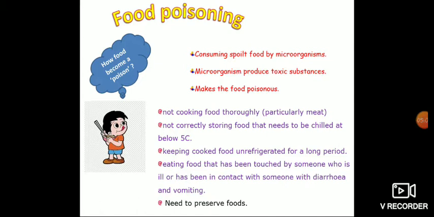So I will tell you how food poisoning occurs. Consuming food spoiled by microorganisms. The food was spoiled by microorganisms and we are eating that. What are the microorganisms doing? They are releasing some toxic substances and making the food poisonous. Now can you understand how the food becomes poison, children? Yes. And at home, how does food poisoning occur?